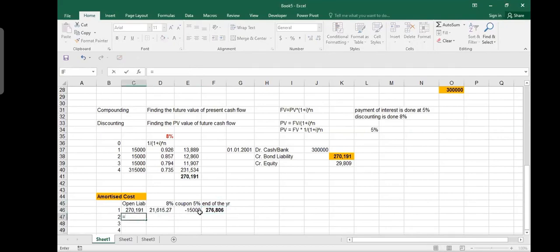Next year, my opening liability will become 276. Let me block it. Let me complete the figures. I know that you guys have not fully understood it. I will explain it again. Let me complete the figures and I will show you what I did.